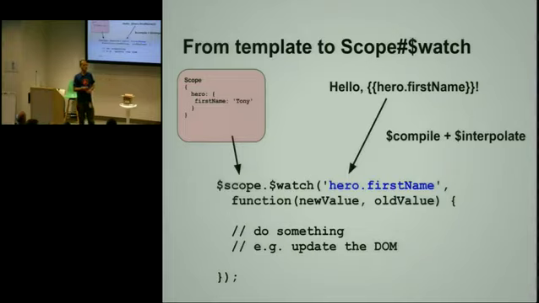So if instead of hero.firstname there, we just had hero, and then we changed hero.firstname to something else, would it catch that? It wouldn't, because by default, we are watching just objects and primitives by identity, not by value. Okay, I see. But if you are crazy enough and you're working on toy applications, it might be useful to actually watch the whole value of the object. So like recursively compare it if it changed.